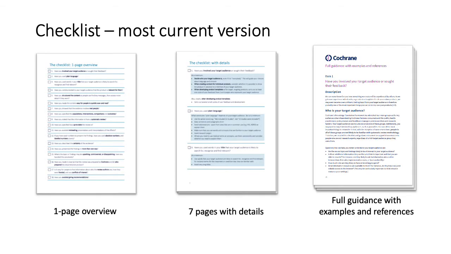The checklist is in a structure of 3 layers. There is a 1-page overview at the top, which mainly serves as a reminder. We then have a 7-page version with more detail, and this will probably be the version that most people will use. Finally, we have a full set of guidance, which has examples and references.